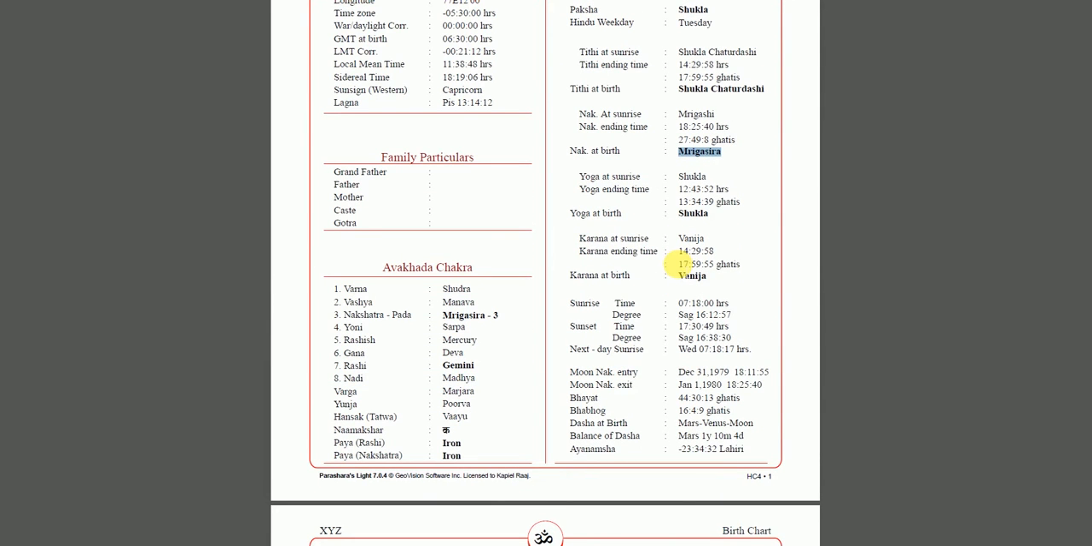Then yoga at birth. This person's born in Shukla Yoga. If you look at Shukla Yoga on Google, you'll find a lot of information on this. What karna this person is born under, meaning to do, their energy, where is their energy being spent? So they're born in Vaneja Karna. I think this is a Karna ruled by Venus. So if you look at this Karna and you search the term Karna on Google, it'll show you exactly where your energy is being spent.